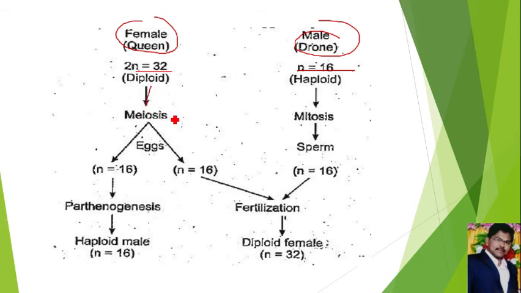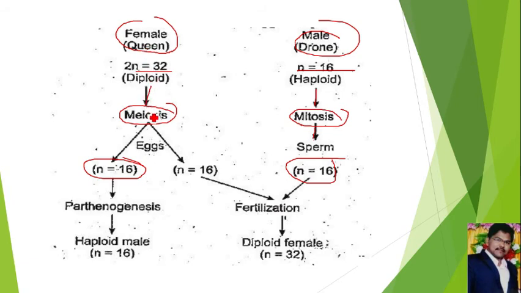The females produce the eggs by meiosis, so each egg contains 16 chromosomes. Then if you see, the males produce sperms not by meiosis, but by mitosis. Mitosis is equational division, hence 16 chromosomes are present in sperms. Male contains 16 chromosomes and sperm produced by male also contains 16 chromosomes. But if you see, female is diploid, which contains 32 chromosomes.